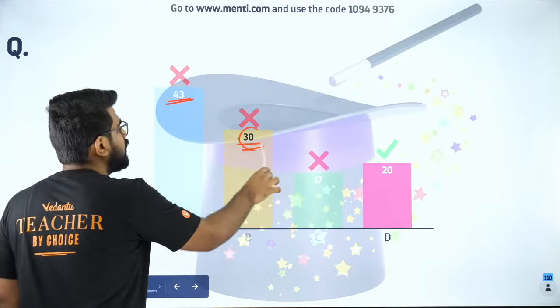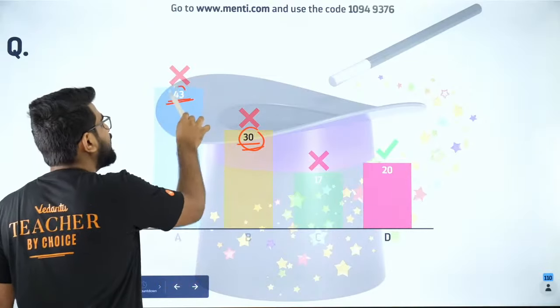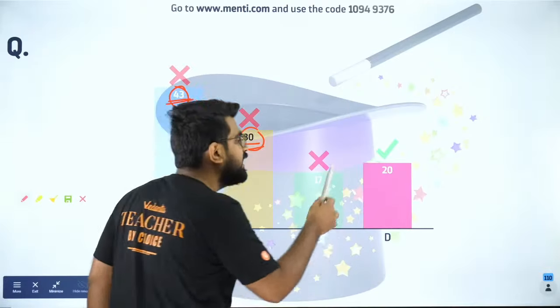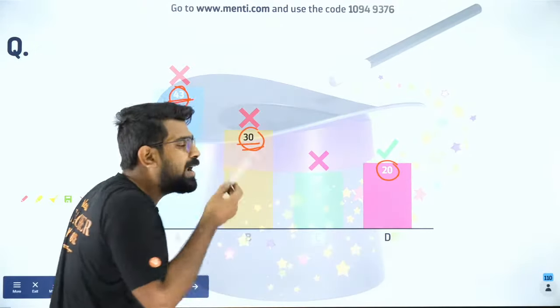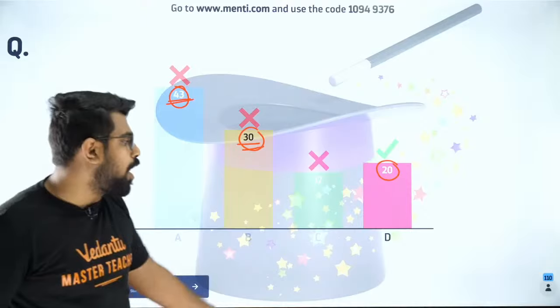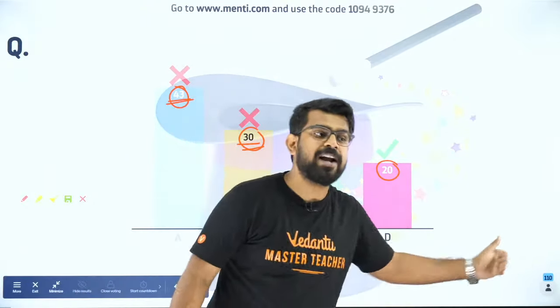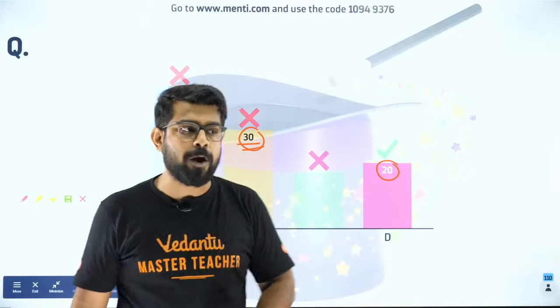Look at this. 30 people said B, 43 people said A. Rather, the answer is option D, my dear. Only 20 people are correct. Out of how many? 110. Out of 110 participants, only 20 people have got it correct.